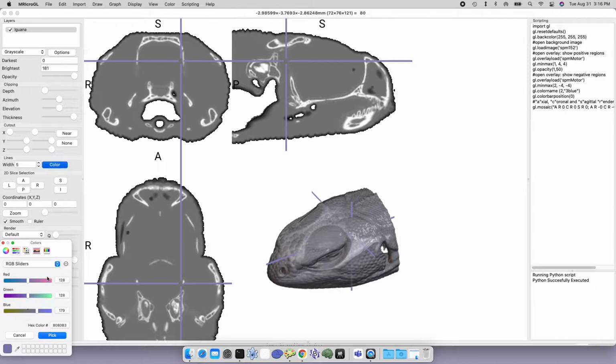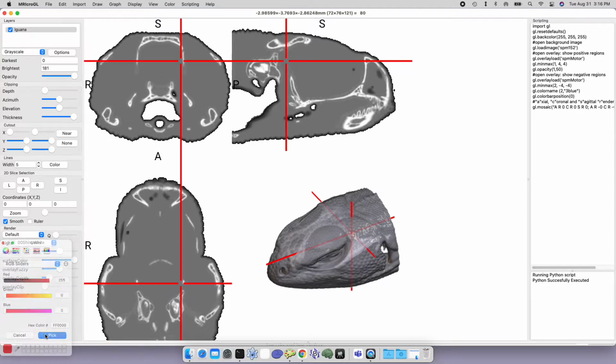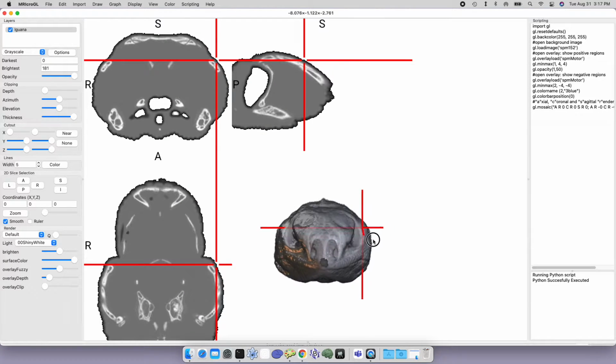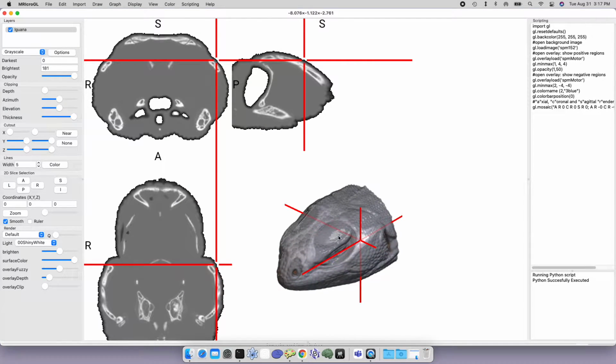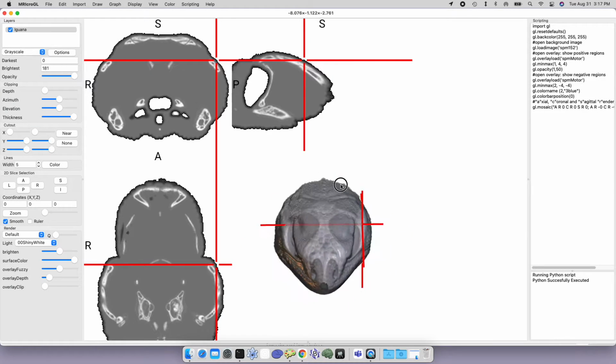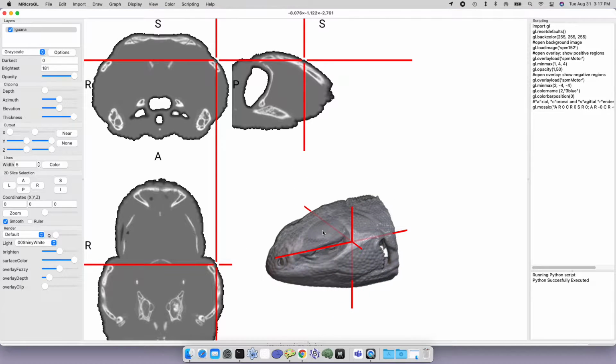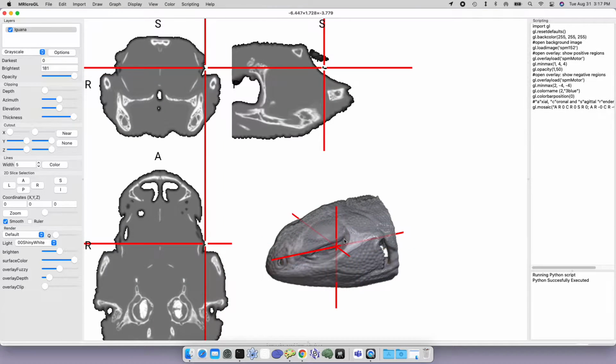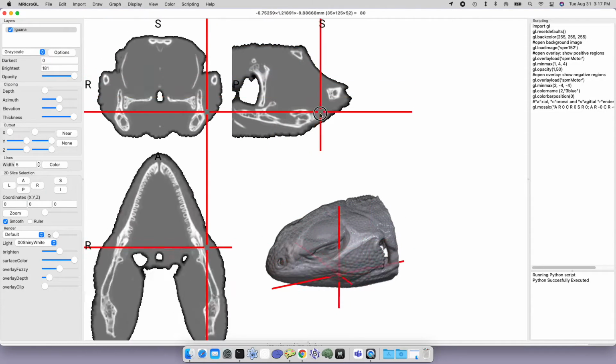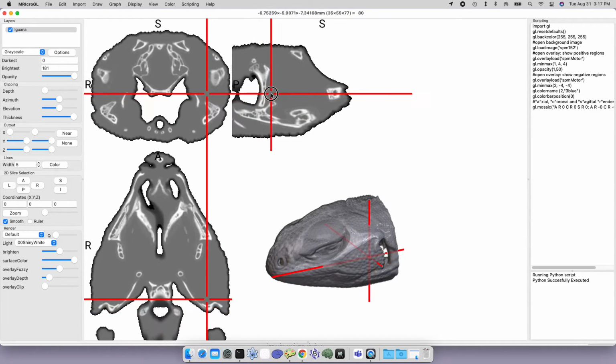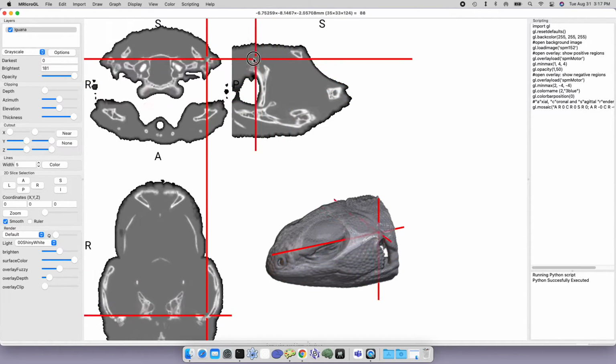I can show this a little better by clicking on the Lines menu and making the lines a little more bright and visible. So I'll make it a bright red line. You can see that outside of the object, there are very bright red lines, and inside the object, it's much dimmer. So this multi-view is a new feature that allows you to have four views. You can click and drag the rendering view to see a different location. You can click on the surface to see that location. And likewise, you can click on any of the three other views to change the crosshair location.